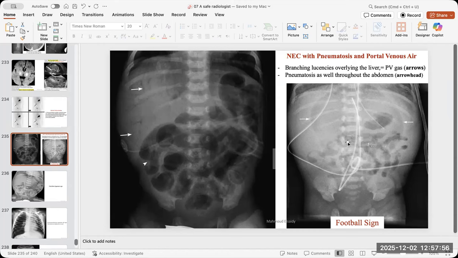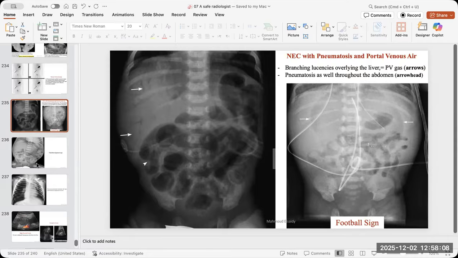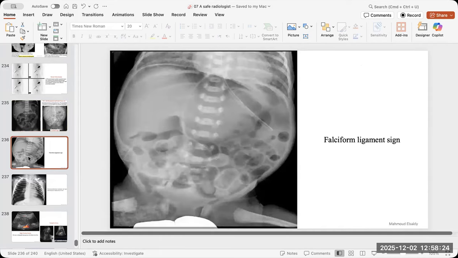Then it may progress to the pneumatosis intestinalis, then the portal venous gas, then the free air. All of them are stages of the necrotizing enterocolitis. And once you suspect it, you should put the patient NPO, give them IV fluids, antibiotics, and serial follow-up X-rays at least every 6 hours or 12 hours according to the clinical situation.